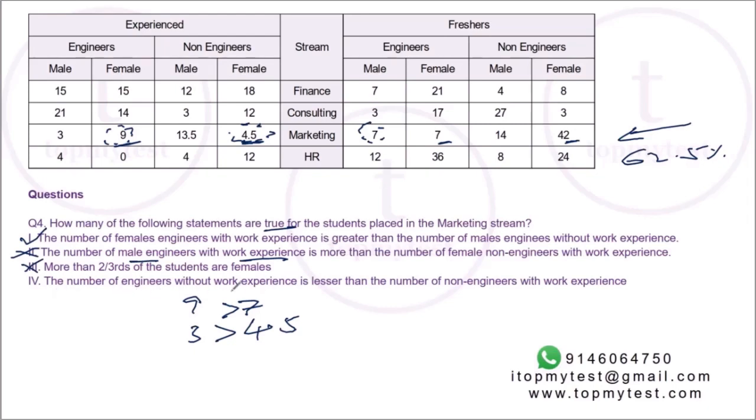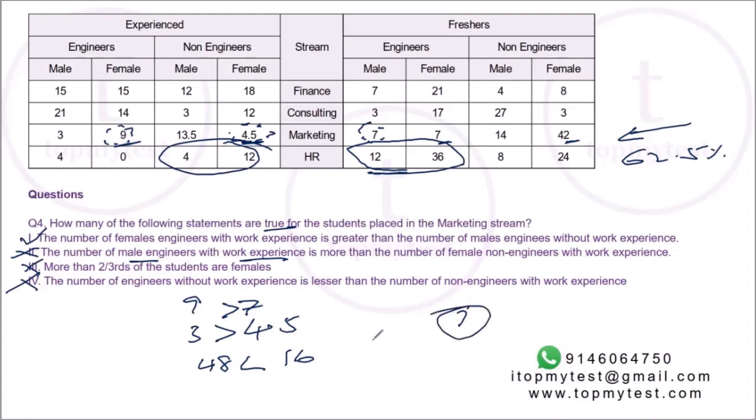And the fourth: the number of engineers without work experience is lesser than the number of non-engineers with work experience. Engineers without work experience is 48. Non-engineers with work experience, that's 16. So 48 is not less than 16. So this is also out. So only the first statement is correct.